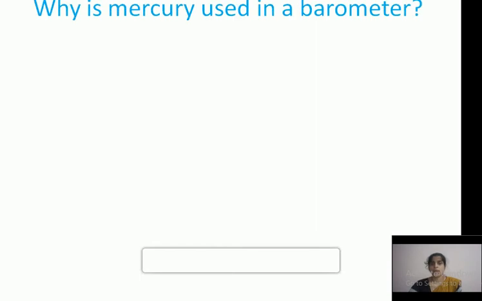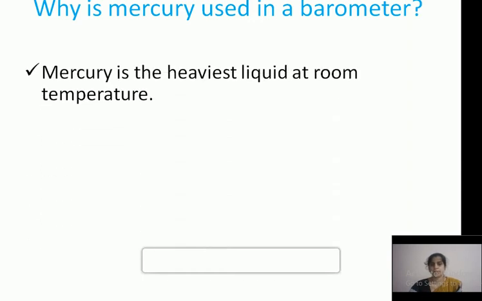Next question: why is mercury used in a barometer? Mercury is the heaviest liquid at room temperature, so a short length of mercury can counterbalance the normal atmospheric pressure.